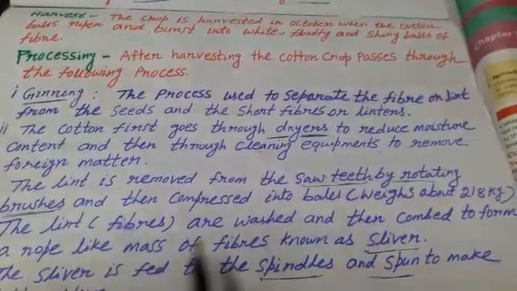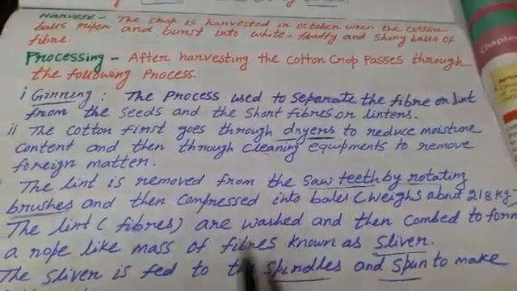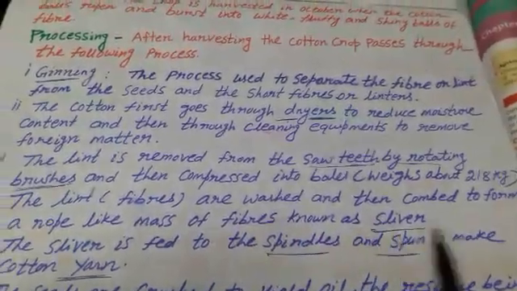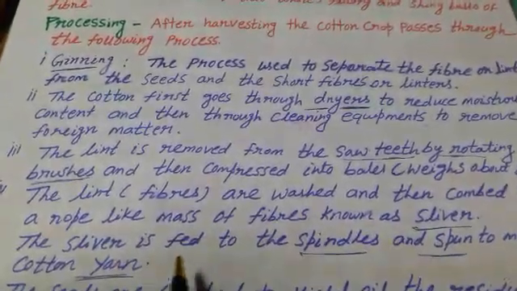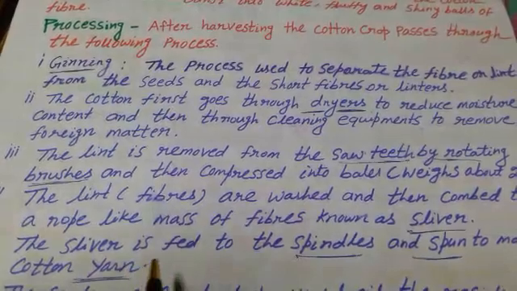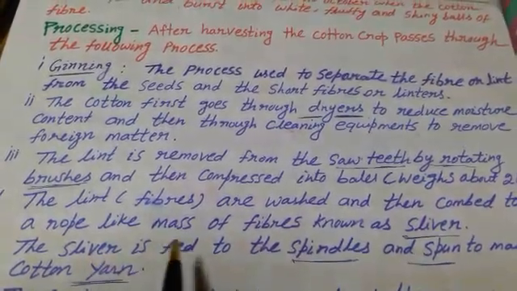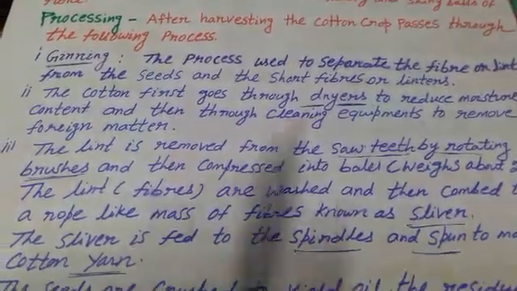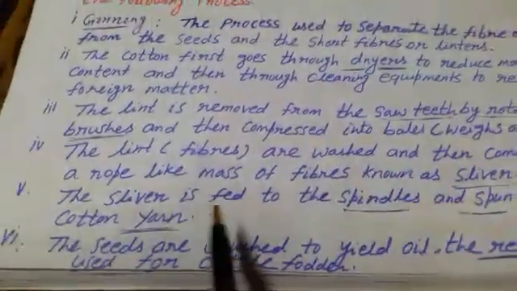Slivers are what? Rope-like masses of fibers. The sliver is fed to the spindles and spun to make what? Cotton yarn. What do you mean by cotton yarn? Cotton thread. The sliver is fed to the spindles and spun to make the cotton yarn, or cotton thread.